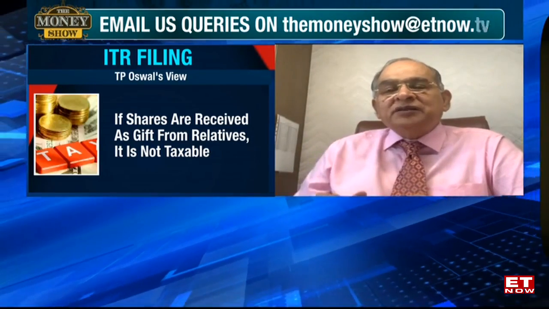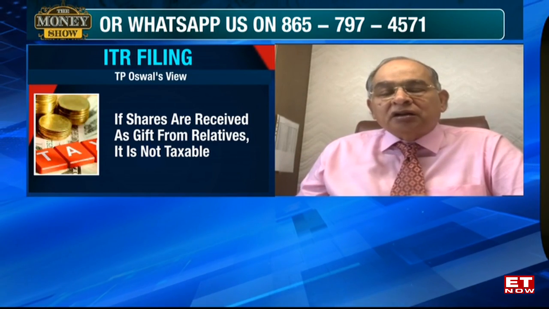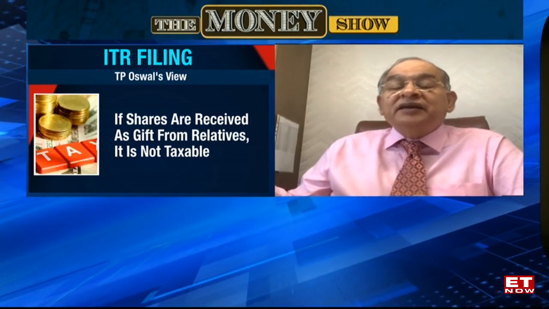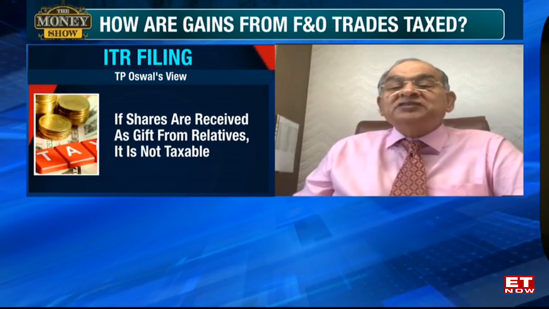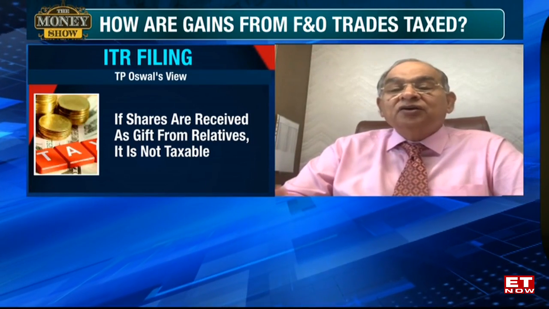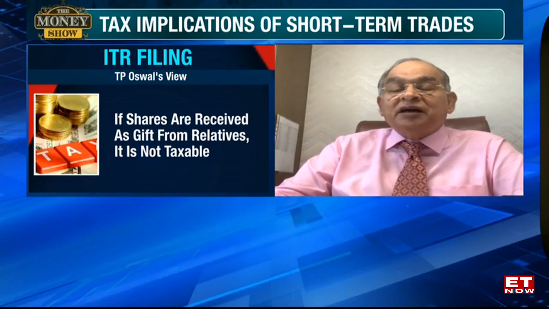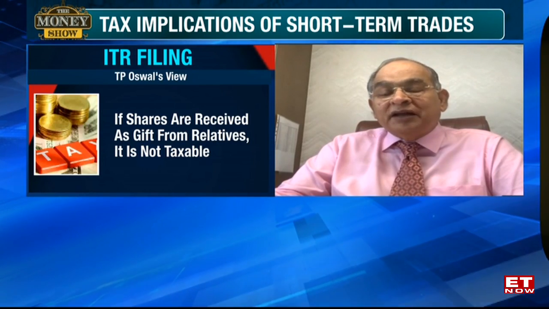If I transfer the shares to minor grandchildren, meaning my son's son, then the income arising therefrom till his minority is taxable in the hands of the parent whose income is higher, whether mother or father.